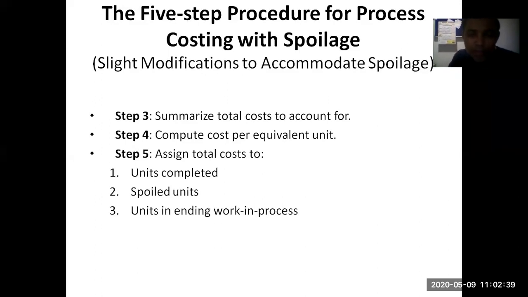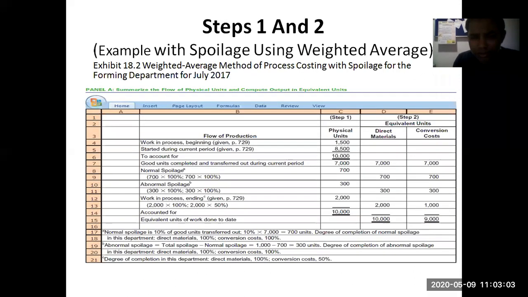Fourth, compute cost per equivalent unit. So you have to find out the per unit cost, but here it is the equivalent unit. I told you we'll discuss that in the next slide. And fifth, assign the total cost to units completed, spoiled, and units in ending work in process. So this is how you can calculate this sum. Now this is steps 1 and 2.